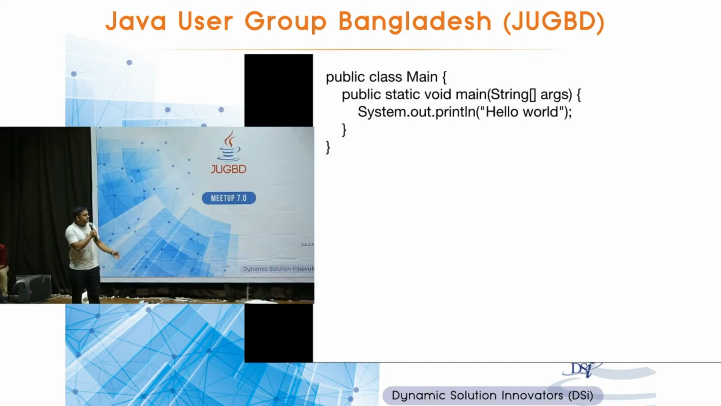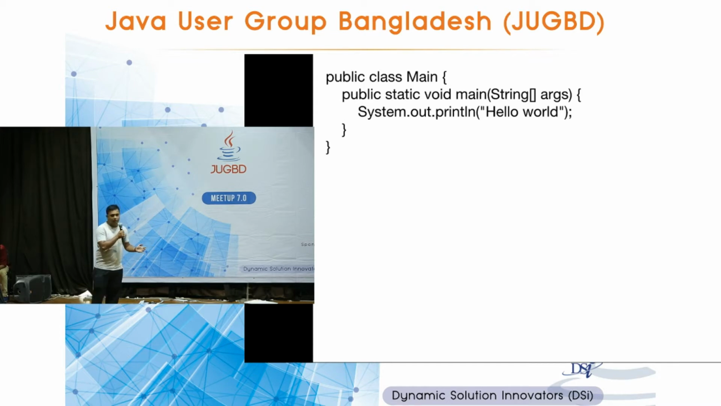So this is a simple Java application that does nothing but print hello world. But imagine the things you are doing just to print a single line, hello world. You have to create a file, Main.java, within that create a class Main, within that public static void main, and then System.out.println. That's a lot of things just to print a hello world.